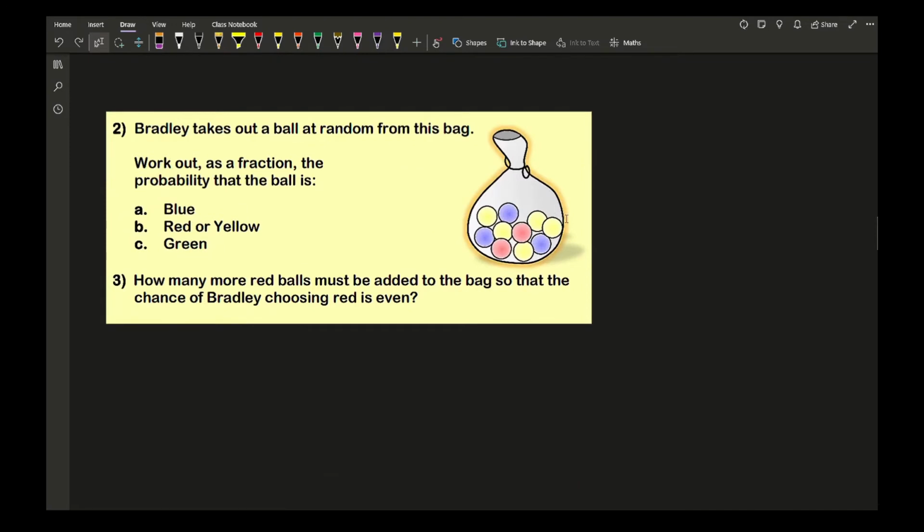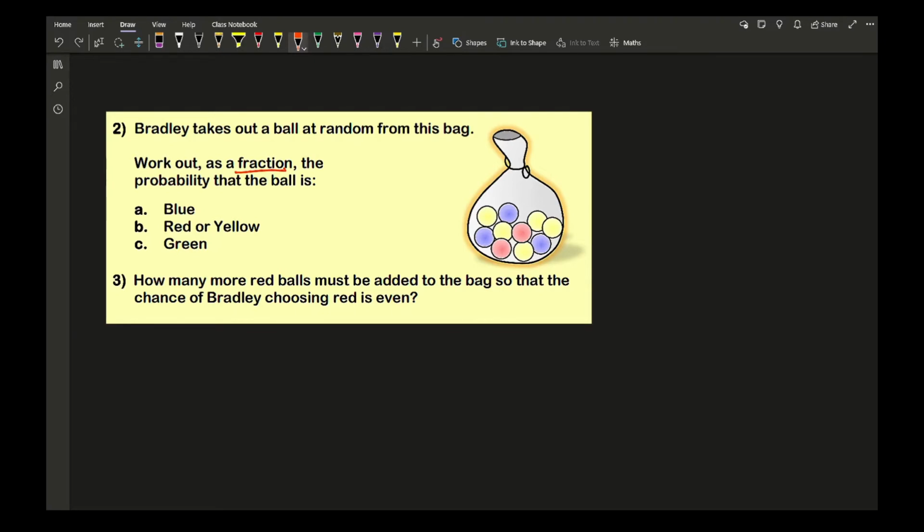Work out as a fraction the probability that the ball is A, blue, B, green, or a red or yellow, and C, green. So looking at this again, we're working with fractions. Now, if a question doesn't specify how they want the probability written, then you can choose whether to write it as a fraction, a decimal or a percentage. Personally, I would say fraction is probably the easiest and quickest, then decimal, and then percentage. Percentage will be the last option that I would generally go for.